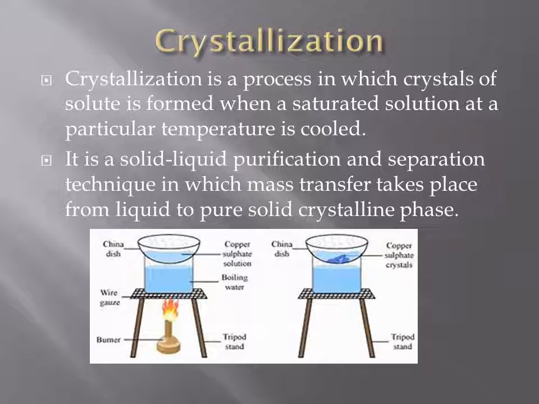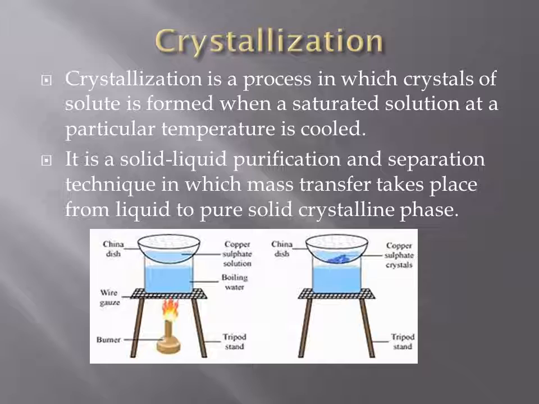Now let's talk about an experiment which you can perform, that is formation of crystals of copper sulfate. What you do in this is take a test tube and half fill it with water. When the water starts boiling, add copper sulfate to it. Keep on adding till the water can no more dissolve copper sulfate. That is, you have to make a saturated solution of copper sulfate.